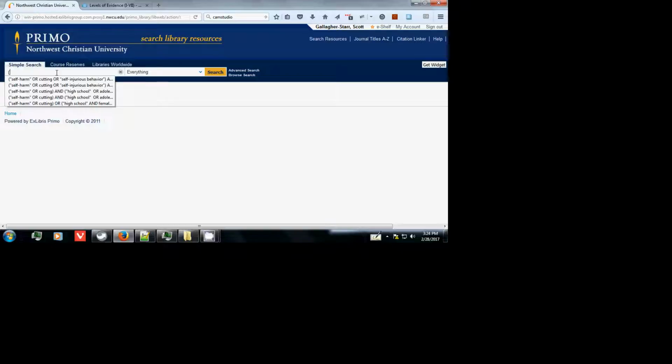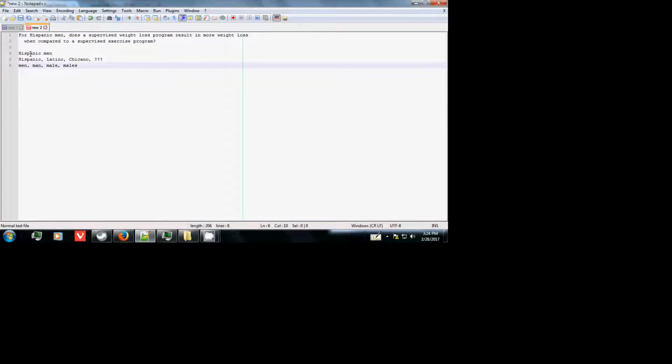So you can see that previous searches are popping up in my search box here. This is all in response to various queries I've had. This is not me trying to find help for myself, in case you were wondering. What Primo allows you to do is use parentheses to group different words together into a single search. So first off, looking back at our different possible combinations here, Hispanic men is one possible search, but Hispanic man, Hispanic male, Hispanic males are all possible searches. Latino, man, men, male, and males. Chicano, man, men, male, and males.